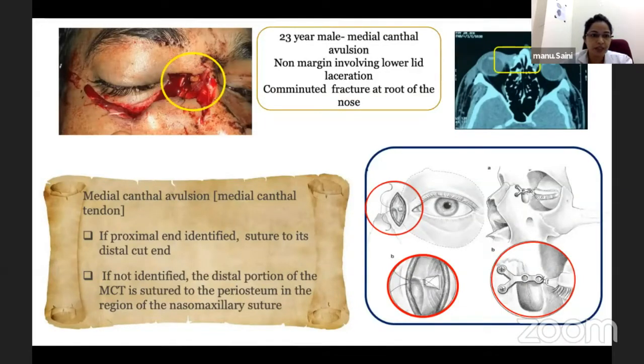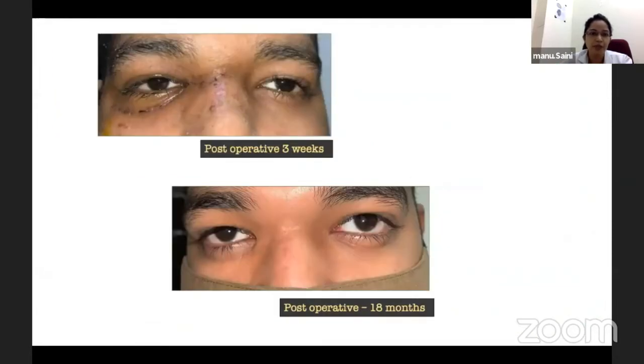So, how do we repair such cases? Medial canthal avulsion most commonly involves the medial canthal tendon. If the proximal end is identified, suture it to the distal cut end. If not identified, then the distal portion of the tendon is sutured to the periosteum at the level of the nasomaxillary suture. In our patient, the remaining canthal tendon was fixed to the fixation plate.